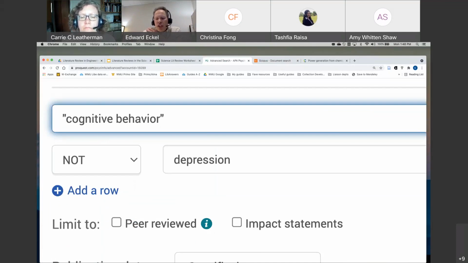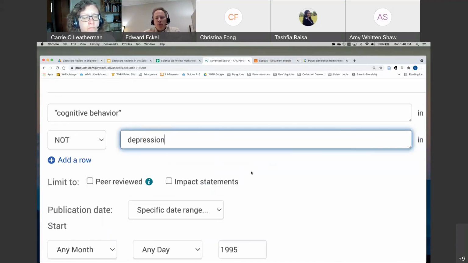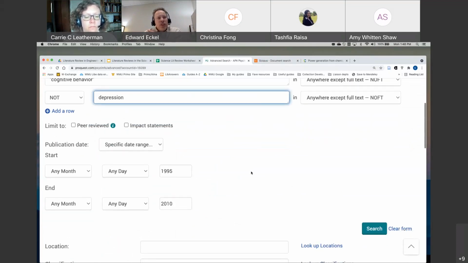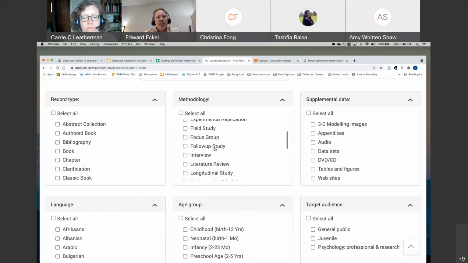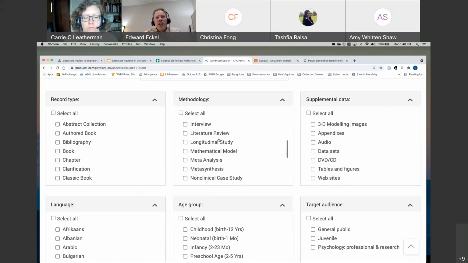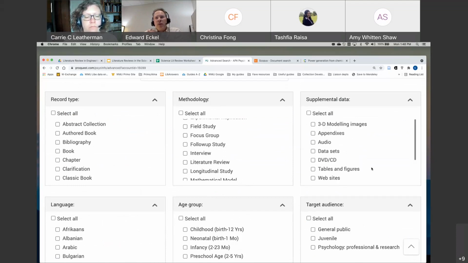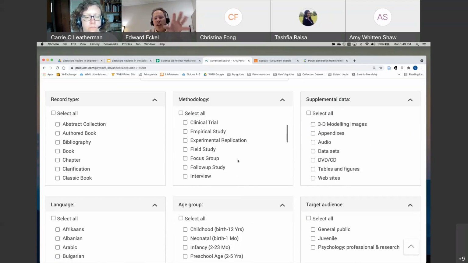Somebody mentioned including a questionnaire or data collecting instrument. For that, there's a couple different ways of doing that. In the PsycInfo database, there's a methodology section, and on the right-hand side there's a supplemental data section. So this database allows you to at least specify the type of methodology used.